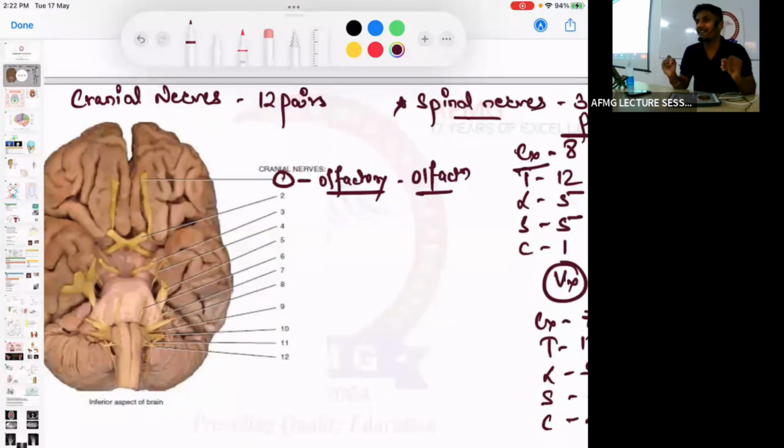Now please let me know, the olfactory neurons which carry the smell sensation, which type of neurons are they? Definitely sensory neurons, but which type? Unipolar, pseudo-unipolar, bipolar? Olfactory neurons are bipolar neurons. And these bipolar olfactory neurons pass to the brain via the cribriform plate. Remember these important things about the olfactory nerve.